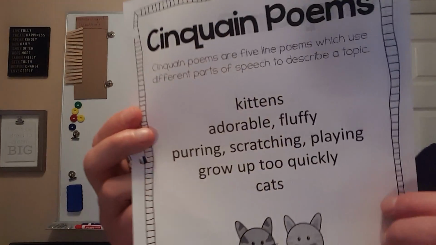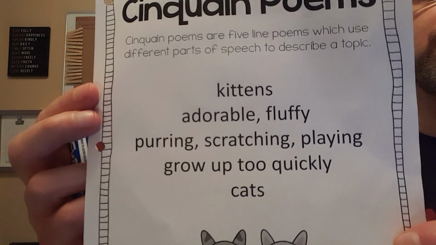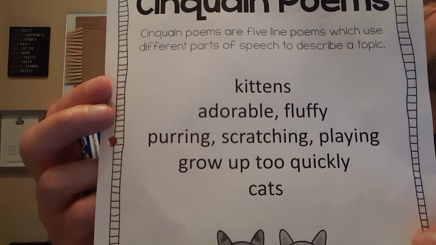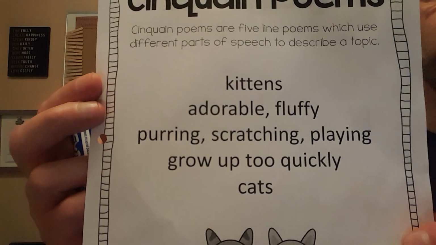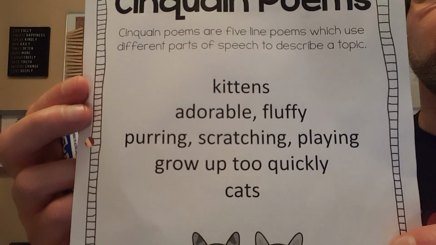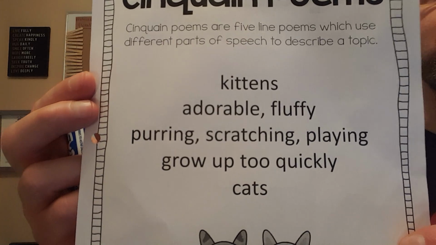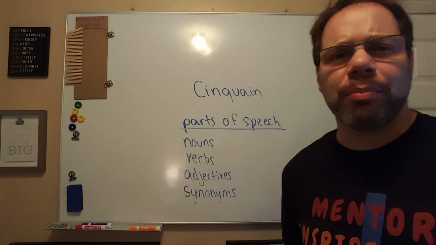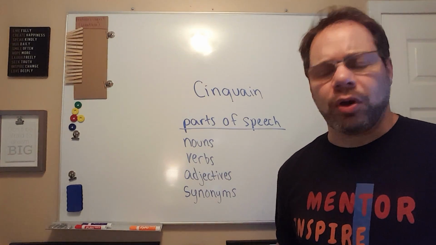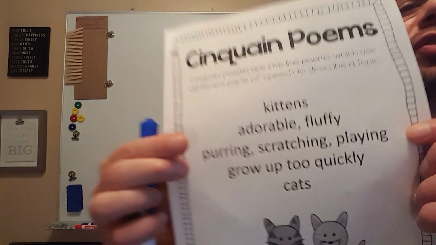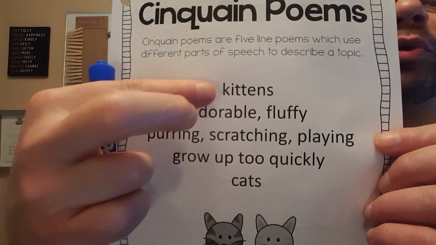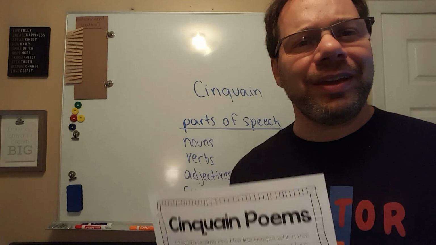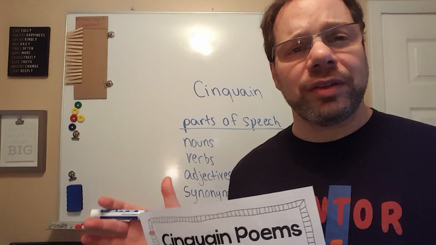Okay, so here is an example of a Cinquain poem. Ready? Kittens, adorable, fluffy, purring, scratching, playing, grow up too quickly, cats. Okay, so that's an example right there of a Cinquain poem. Now let's look at what we did on each line here. Ready? So you have to come up with a topic. And this person came up with a topic of kittens because they really love kittens.